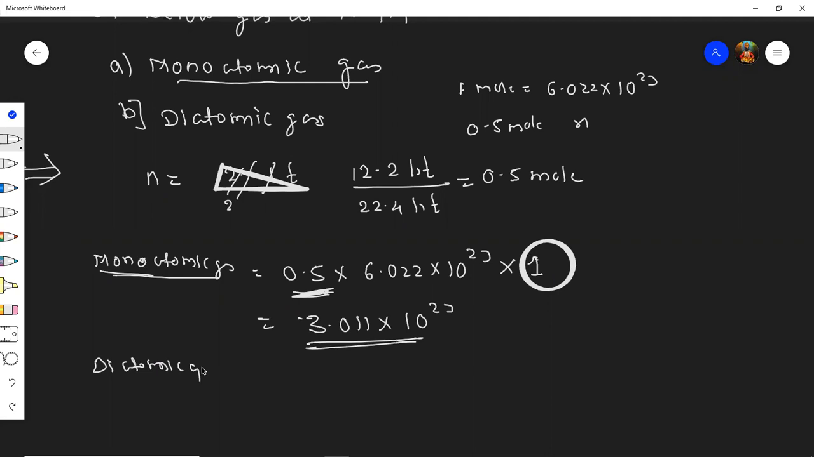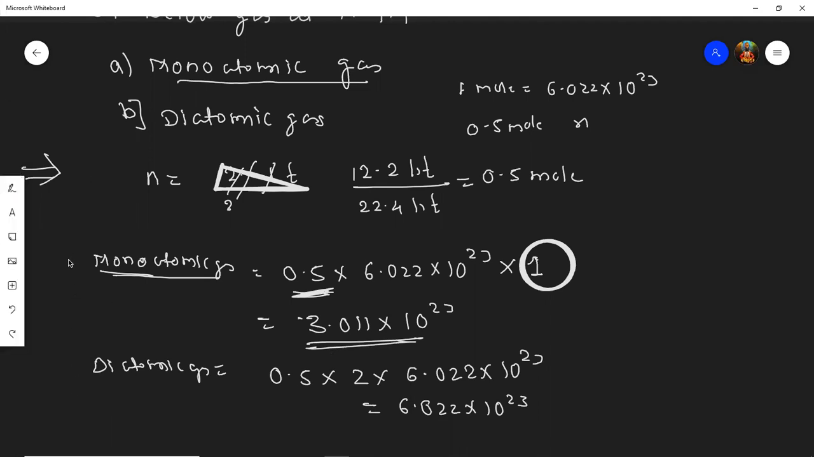0.5 into 2, 0, 2 into 3. Yes, this. So the answer will come 1. The answer will come 6.02 into 10 raised to 23. Yes, did you get this, students? Yes, sir. Very good.